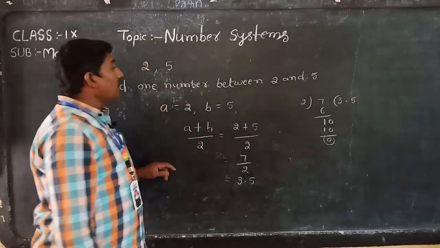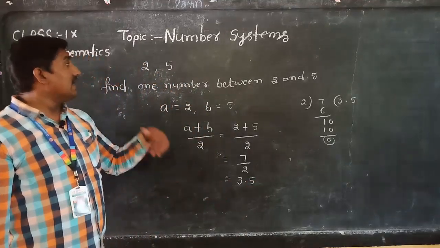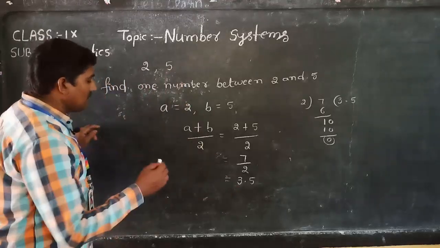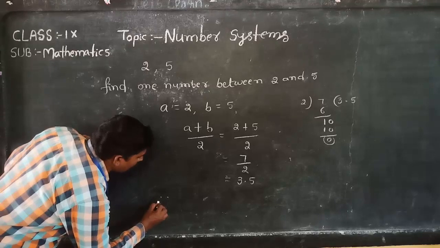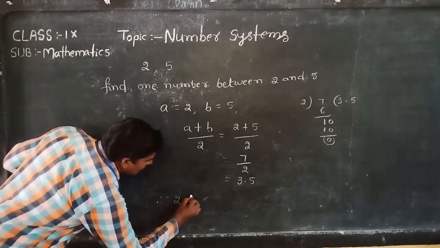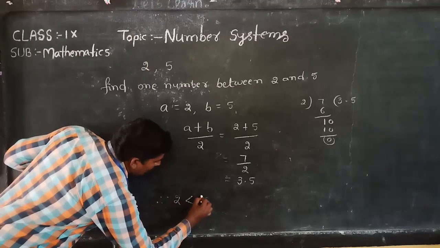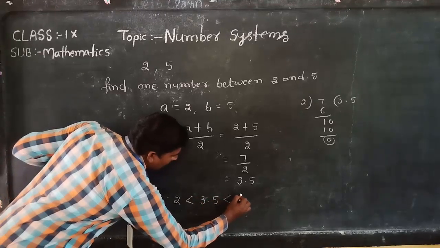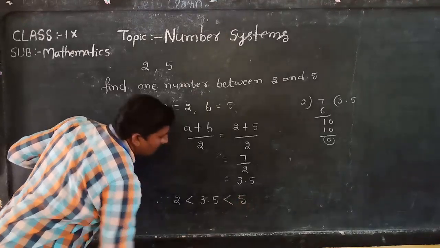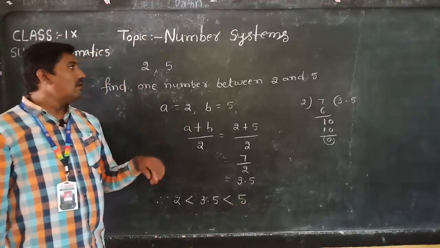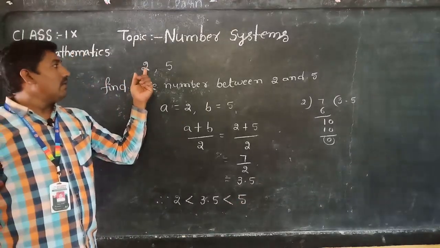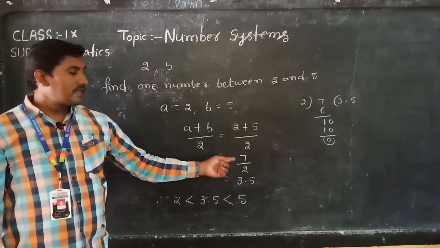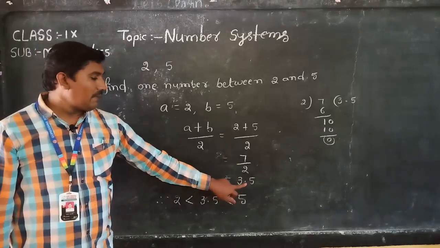3.5 is greater than 2. 3.5 is less than 5. So here it is possible to write, therefore 2 is less than 3.5, nothing but 7 by 2, less than 5. So here we found one number in between 2 and 5, 3.5. 3.5 is nothing but 7 by 2, which means 3 and a half.